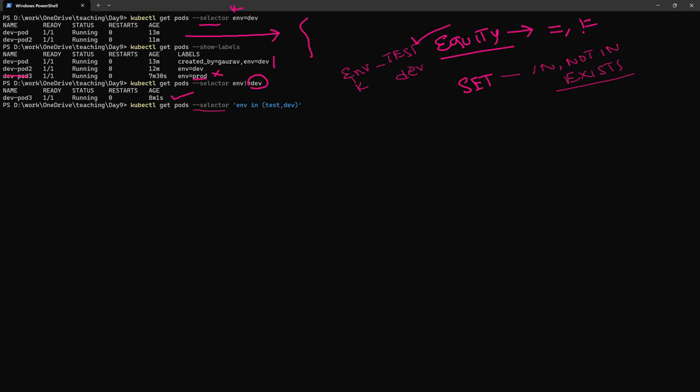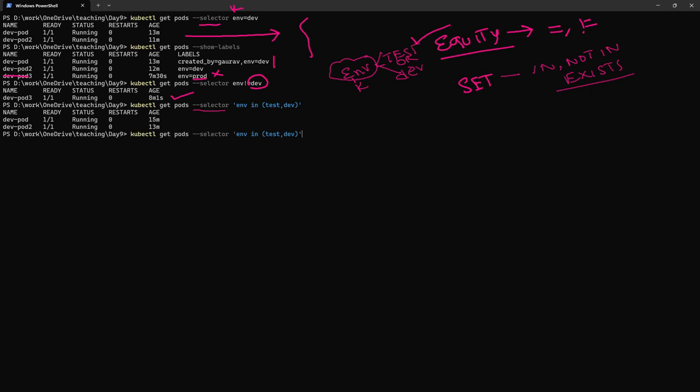If any pod has the key of environment and the value present in test or dev, then it will show. So again, it is going to show both the pods which have the value of dev.